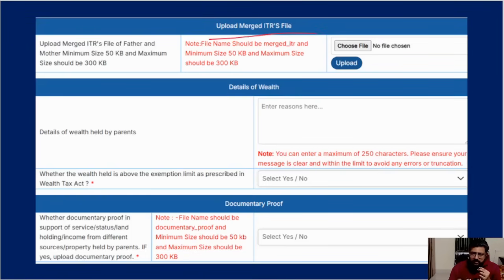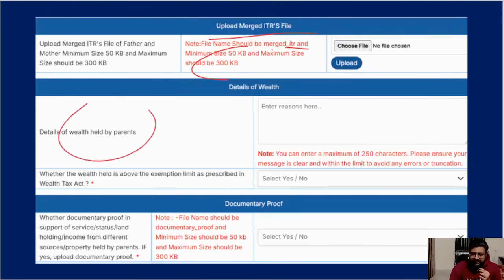Okay, I'm showing you all this so that when you are going to fill, you know in advance what they are going to ask, so that you can keep it ready. Okay, so the ITR file should be named merged_ITR, and it should be 50 to 300 KB. Because I put everything as 0, I put everything no. For me, I don't have to upload, but you obviously will be filling your father's ITR, everything. So that time you have to do it.